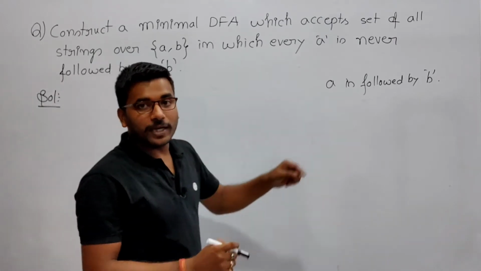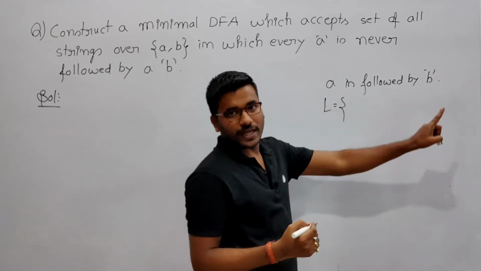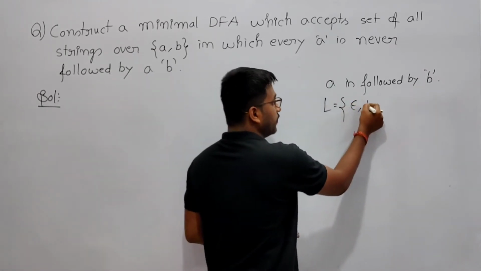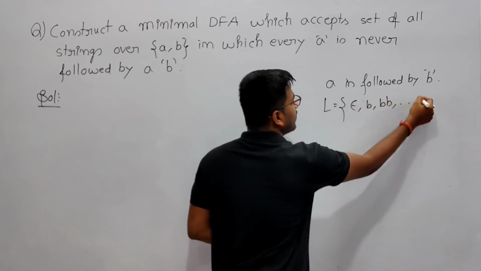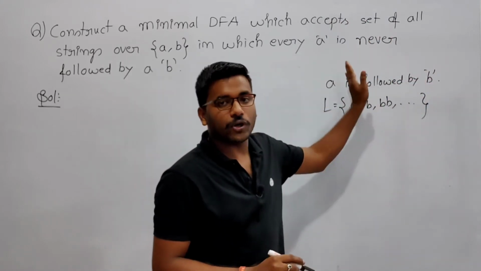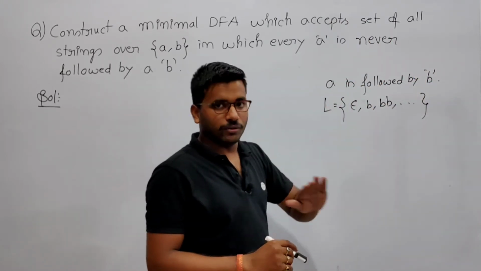See, for a is followed by b, if you have a, then it should have b. But if it is not having a, you can have anything like epsilon, b, any number of b's, because the restriction here is if you are having a, then after a it should be followed by b. So if you are having a, then b. If you are not having a, no restriction.